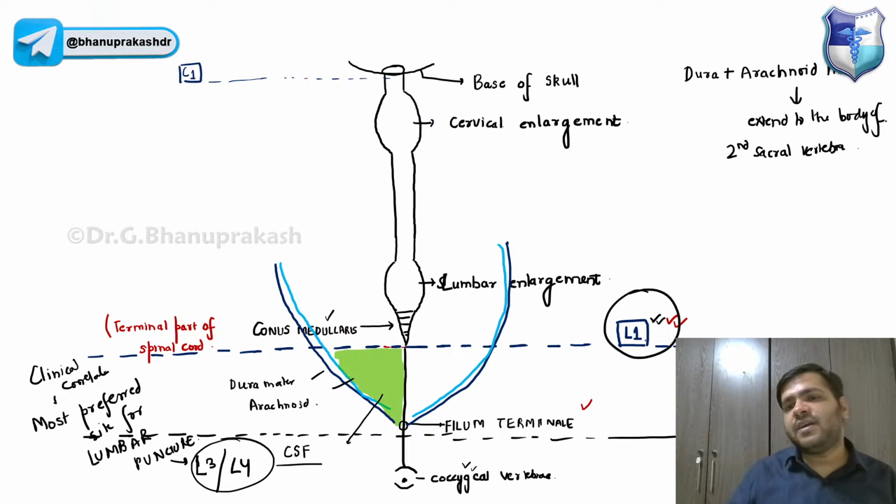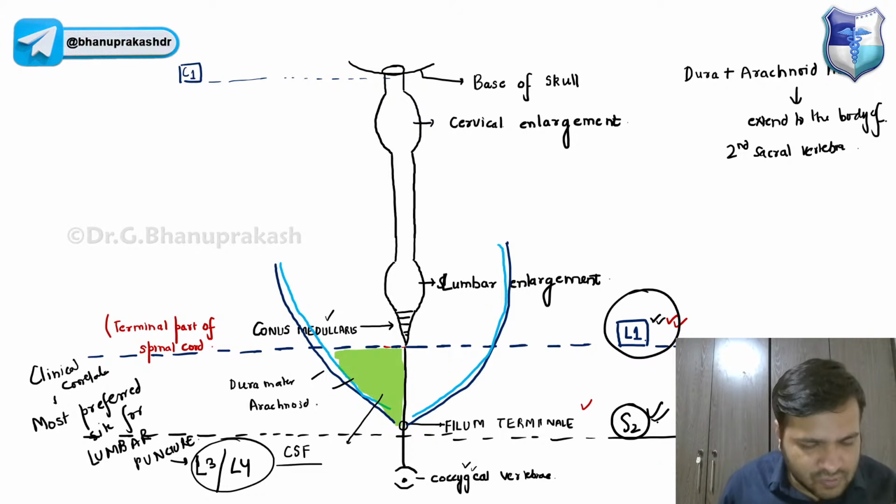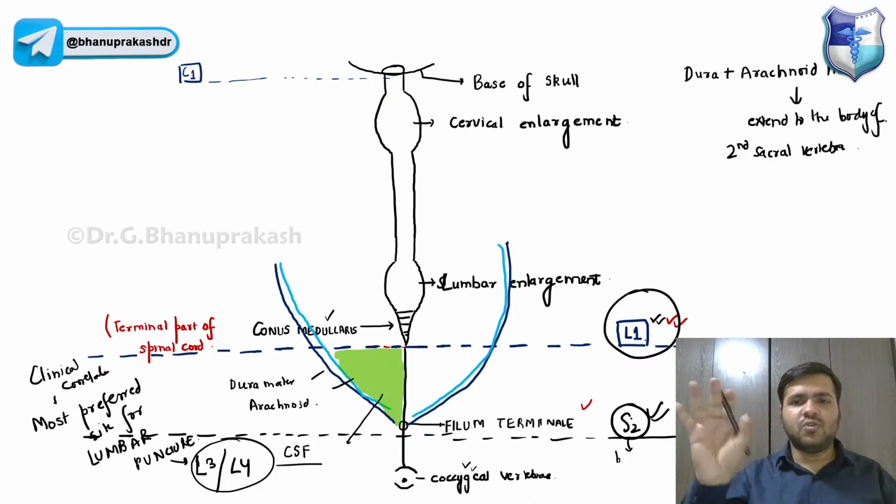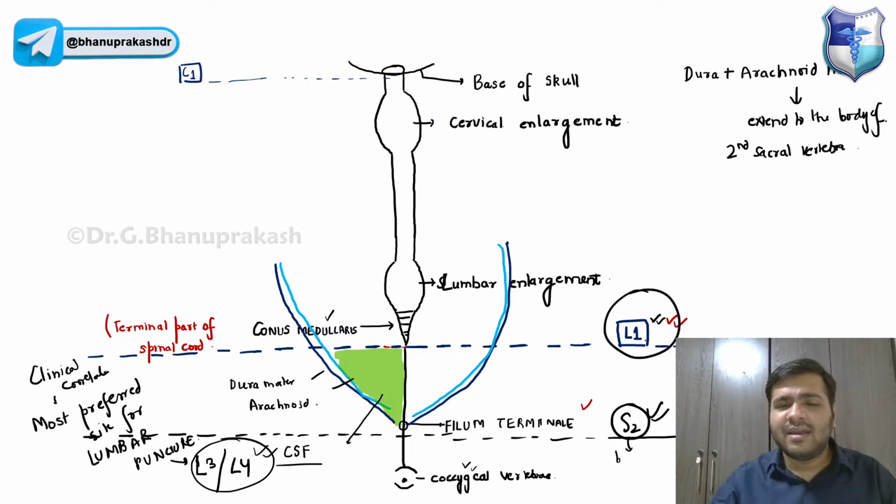Obviously, from L1 to S2 you can go, the body of S2, the sacral vertebra body. That means we can do lumbar puncture anywhere there, but out of this, obviously the middle part, L3 and L4, is exactly the place where no spinal cord is there, and the cerebrospinal fluid is already present there.